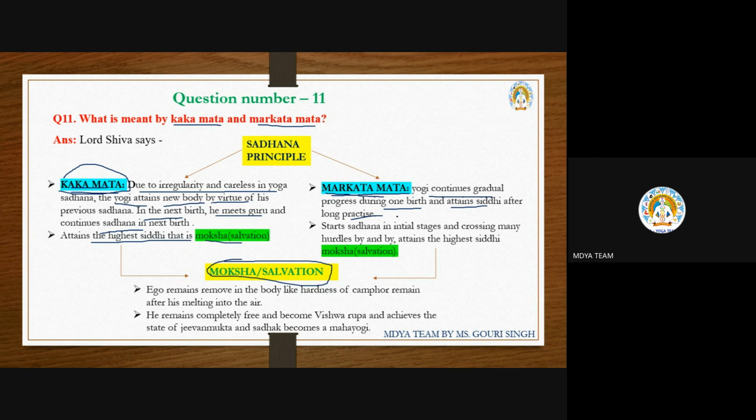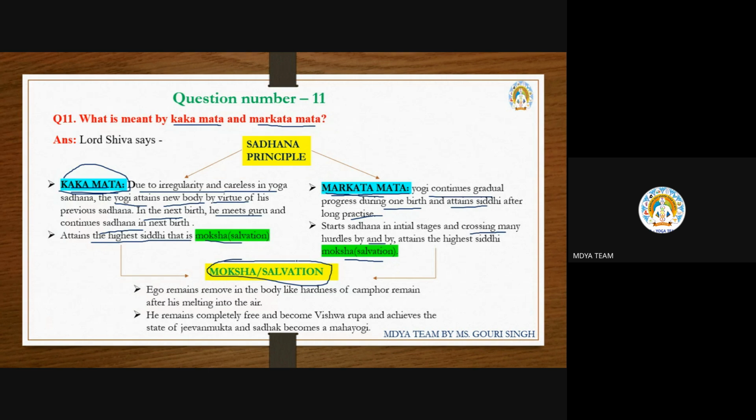But if you are following the Markatmat, what happens? That person will be practicing for a long time. Then he will get the initial stage, and many hurdles will come in his life or in his path, and he will cross them one by one. Then only he attains moksha or salvation. Like a monkey jumps from one branch to another branch, in the same way, different types of hurdles will come in his sadhana. By crossing all the hurdles, that yogi or sadhak will attain the moksha.